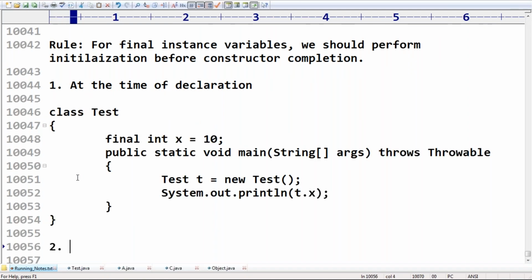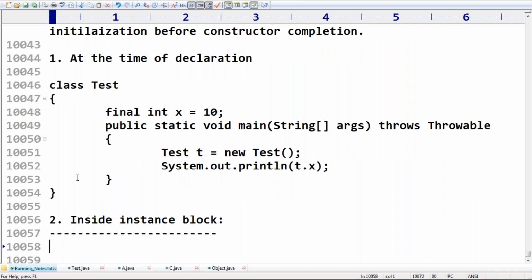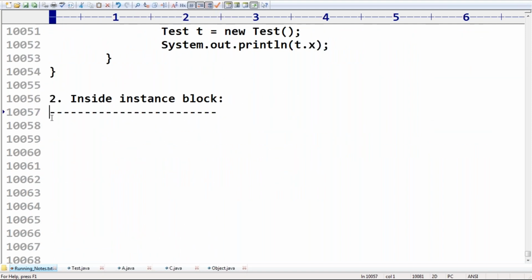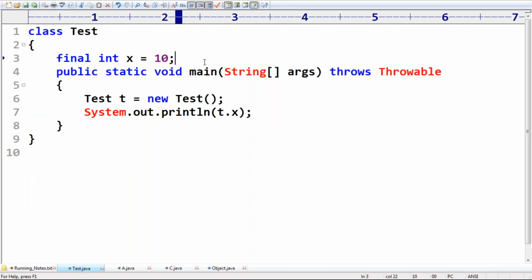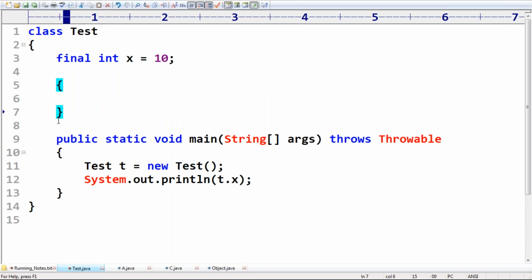Now the second one, inside the instance block. Can you please confirm, inside the instance block, can you spell out when the instance block will be executed? Sir, first you should be aware what is an instance block. Just do you know curly brace open and close? This is called an instance block.